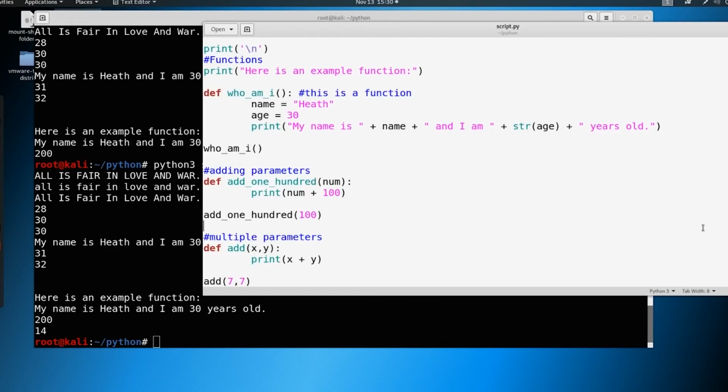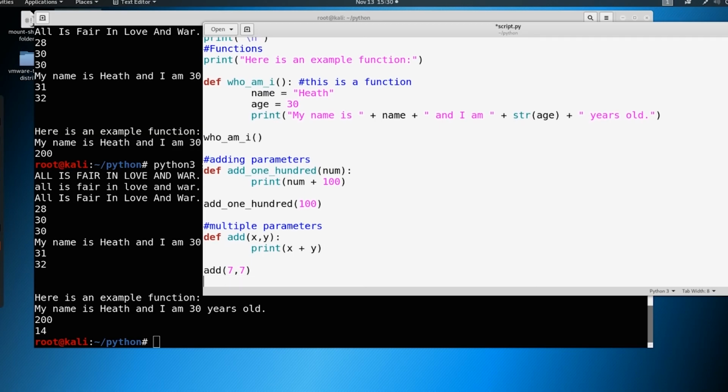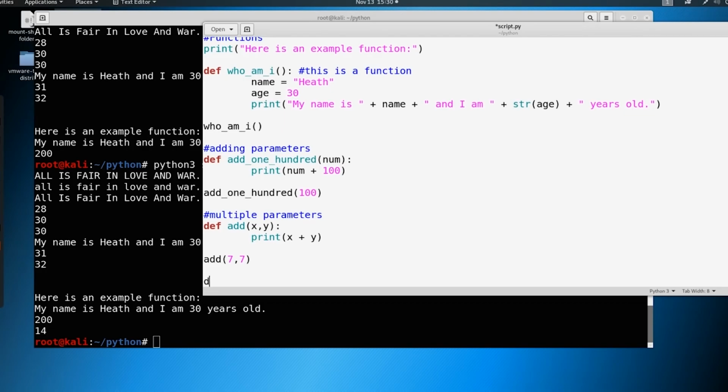And there's 14. So hopefully this is starting to make sense. All we're doing is building these mini programs, and we can have no parameters, as we saw up here. We can have single parameters or multiple parameters, depending on what we need. So let's go ahead and build a couple more out just to make sense of it. So what if we wanted to define multiply?